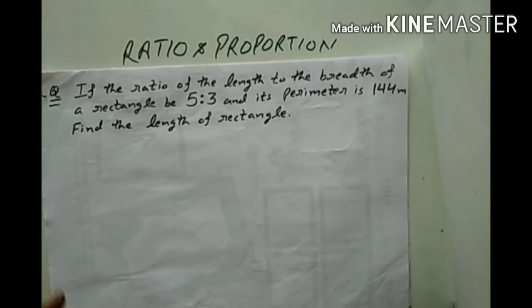Now, the next question is: if the ratio of the length to the breadth of a rectangle is 5:3 and its perimeter is 144 meters, find the length of the rectangle. In this type of question where any geometrical figure is given, it will be convenient for you to solve and understand the concept completely if you draw the figure that is given in the question. So, firstly, I will draw the rectangle.